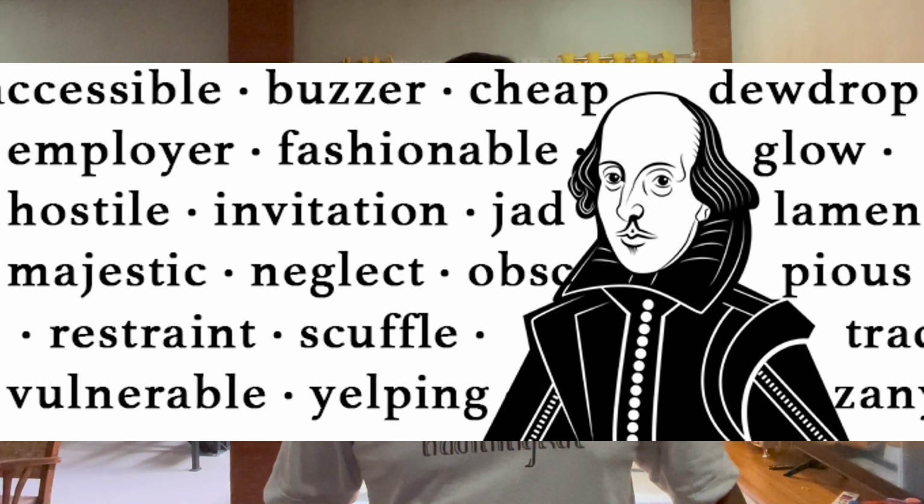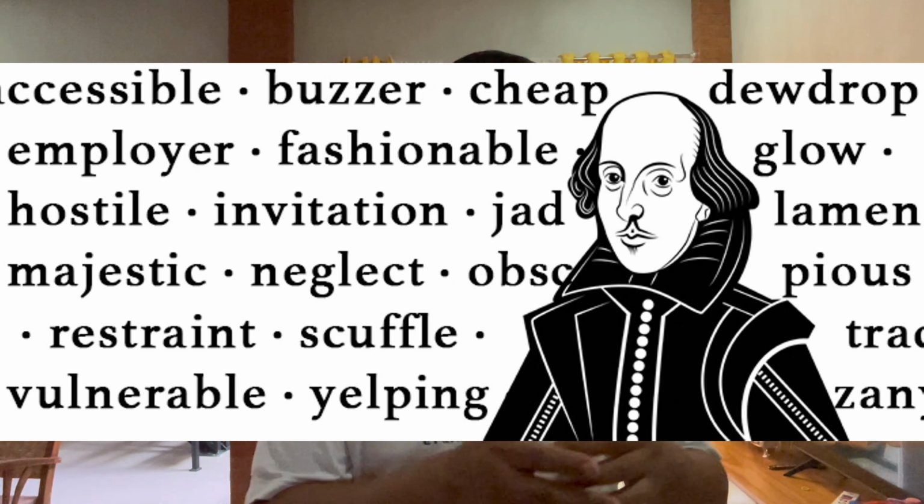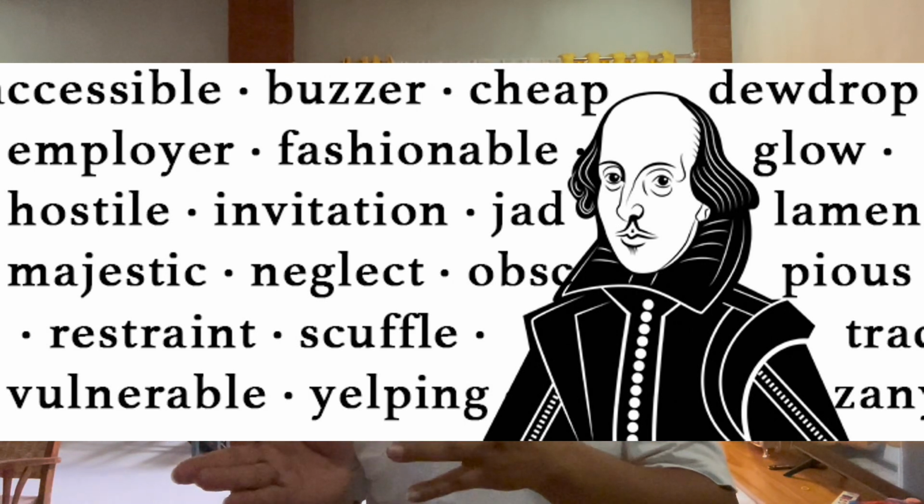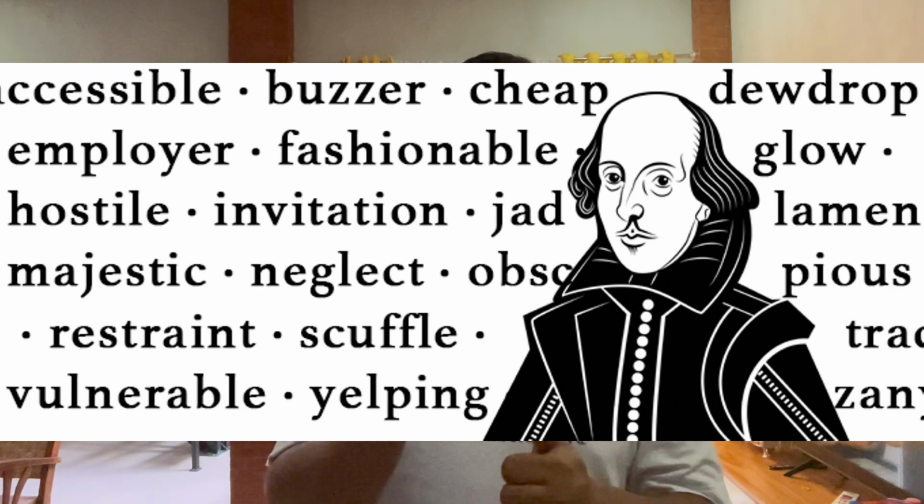Shakespeare is said to have created about 1,700 English words. In order to do this, he combined words, changed nouns into verbs, and added prefixes and suffixes to words that already existed. Let's take a quick look at what he has done and what words and phrases we can thank Shakespeare for.